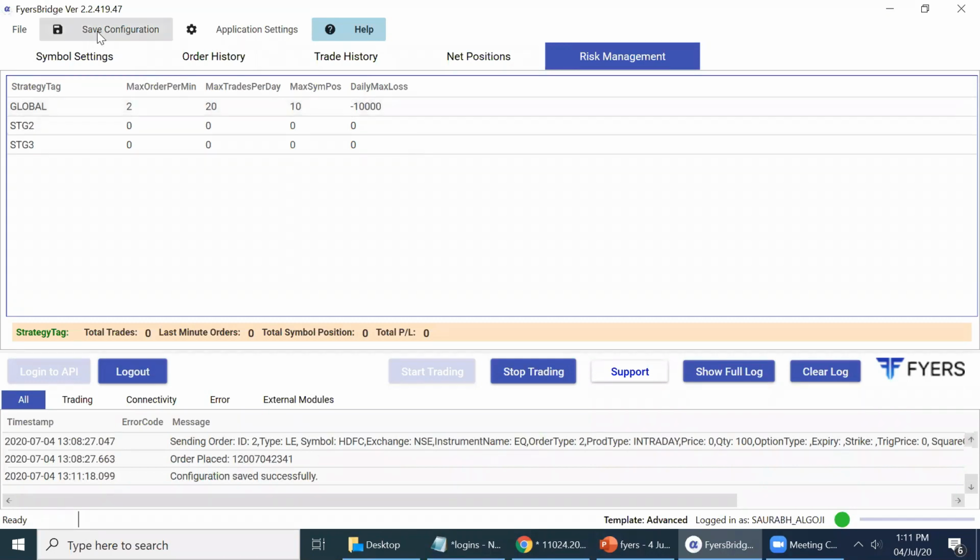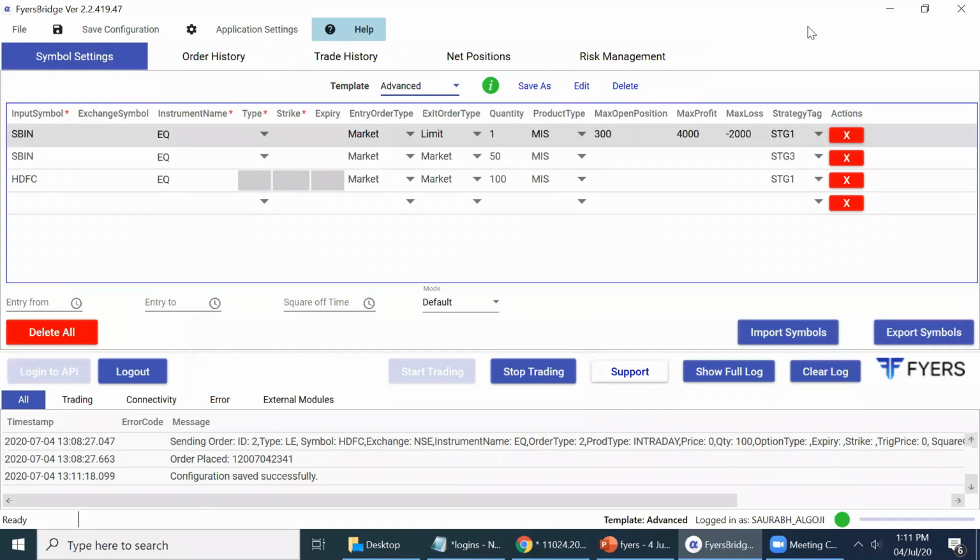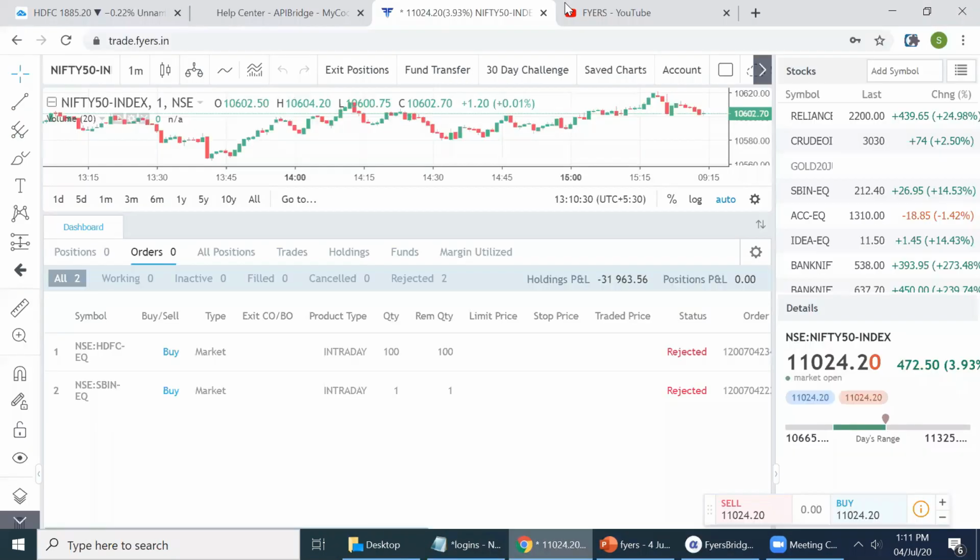Okay, so risk management, position management, these things are available. Now we'll come specifically to candlestick pattern trading. Just before that, a few updates for those who are already API bridge users.